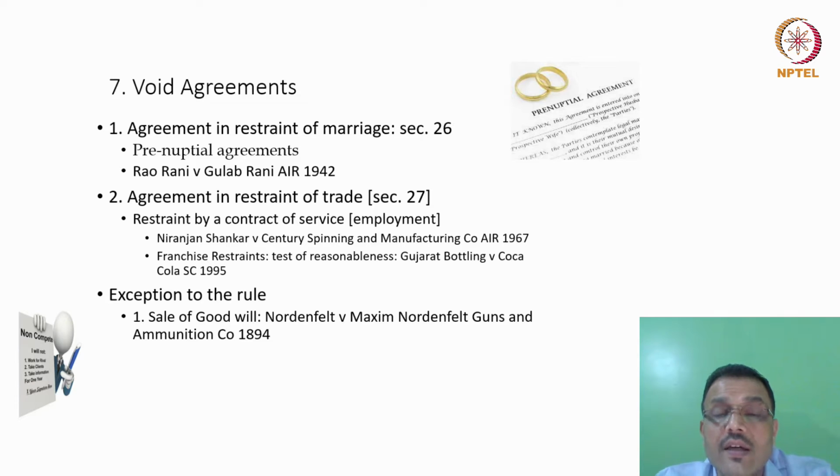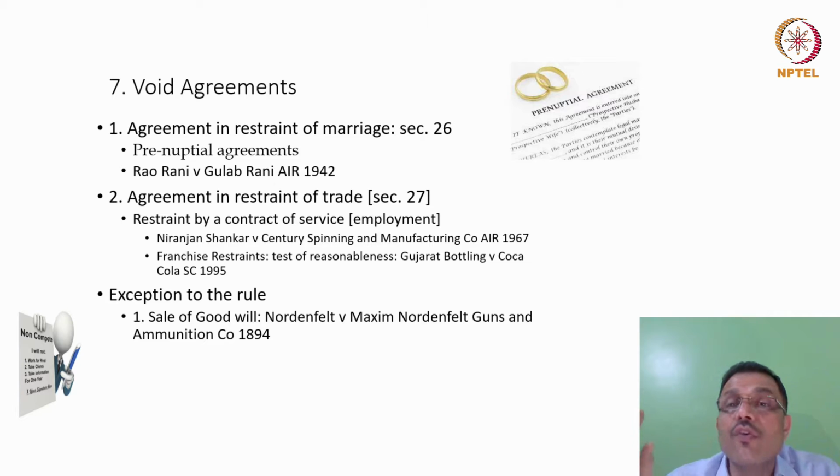The courts have said that, look, the non-compete clause also ought to be reasonable. Which clearly means that, say, what shouldn't Nordenfelt do? One, he should not enter into the gun and ammunition business. That is the space of the business. Two, he must not do so in a particular locality.